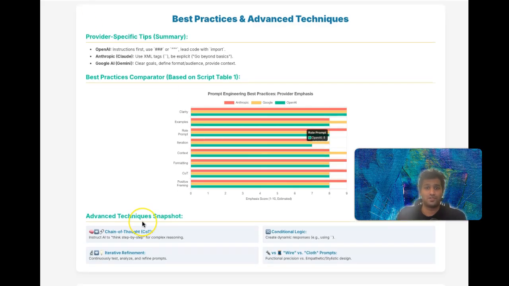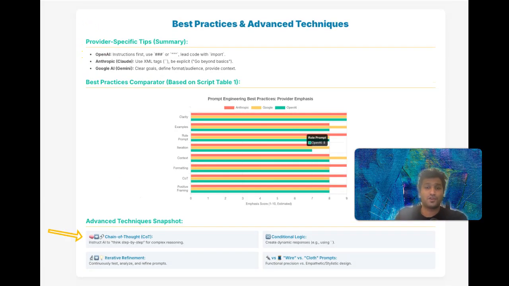Now let's explore some powerful advanced techniques. These can significantly elevate the quality and sophistication of your AI interactions. For complex tasks that require reasoning, simply asking for the answer might not be enough. CoT, or chain of thought, prompting involves instructing the AI to think step by step, or to explain its reasoning before giving the final answer. Anthropic calls this "let Claude think." This forces the model to break down the problem, often leading to more accurate results, especially in arithmetic and common sense reasoning, and also for symbolic reasoning tasks.